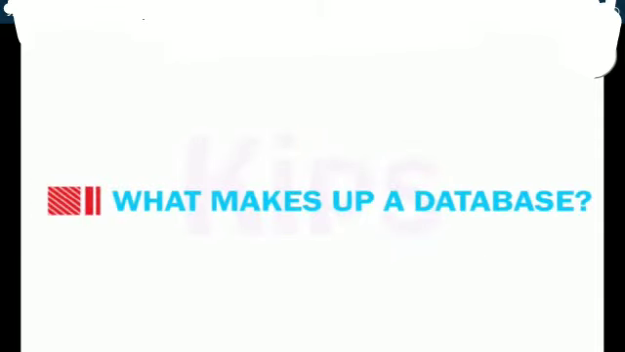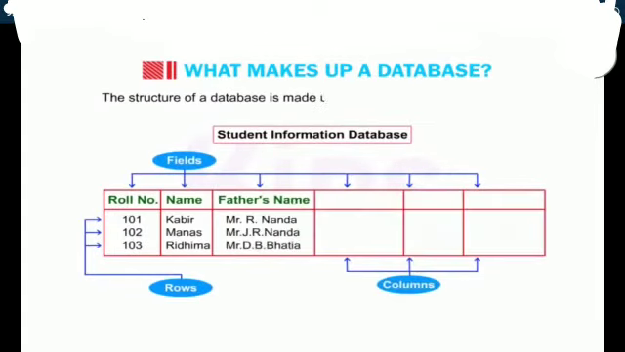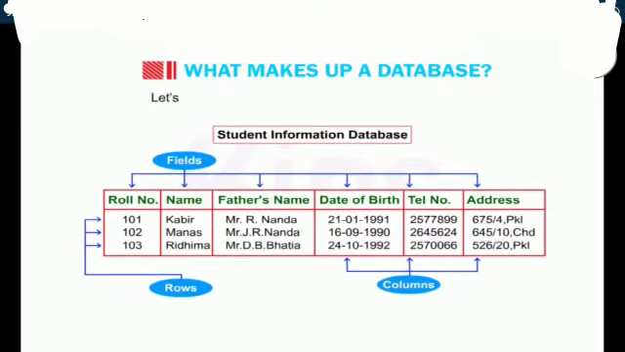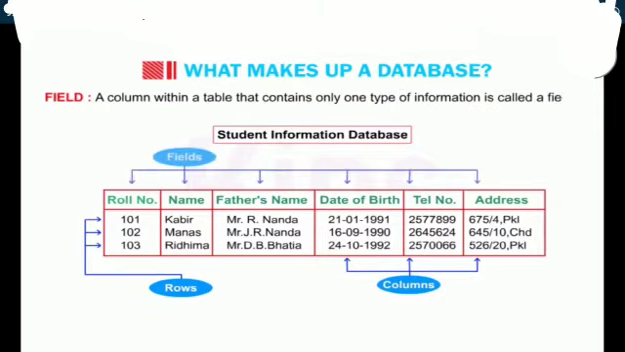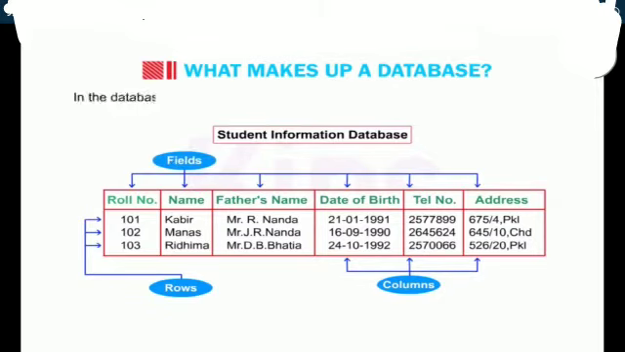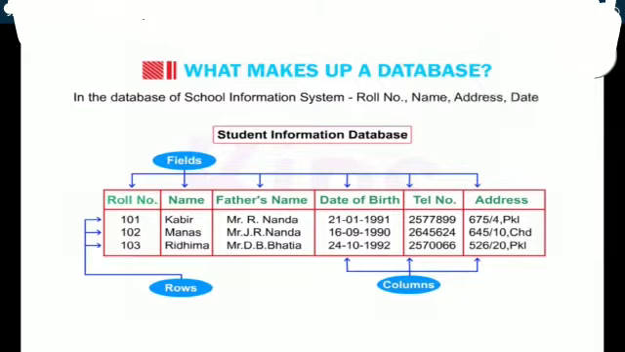Students, let us now understand what makes up a database. The structure of a database is made up of fields, records, and files. Let's take an example of a school information system. A column within a table that contains only one type of information is called a field. In the database of a school information system, roll number, name, address, date of birth, etc., are the different field names.